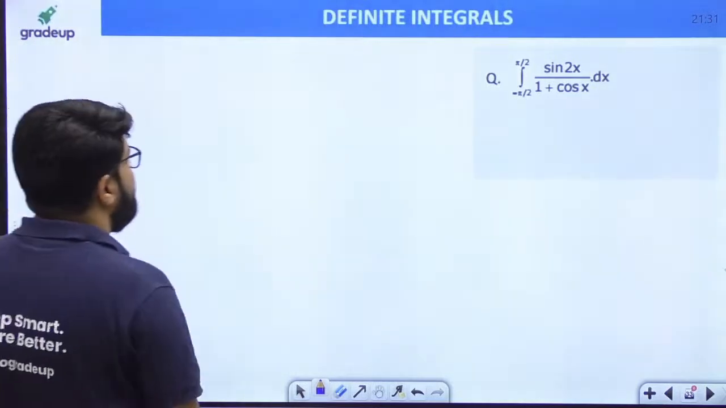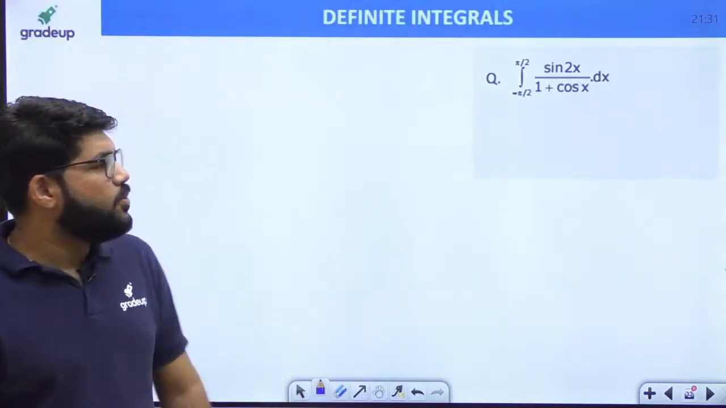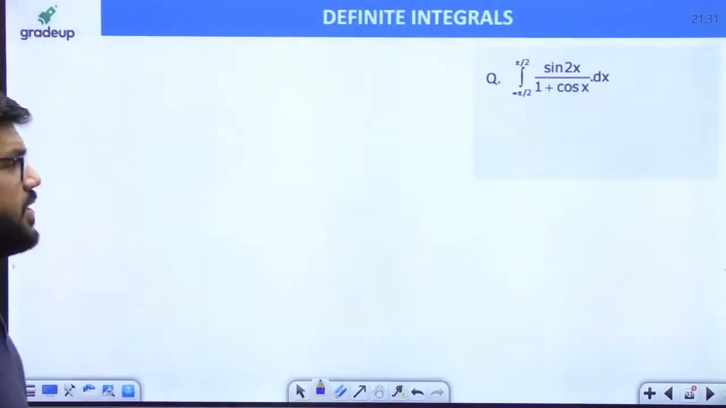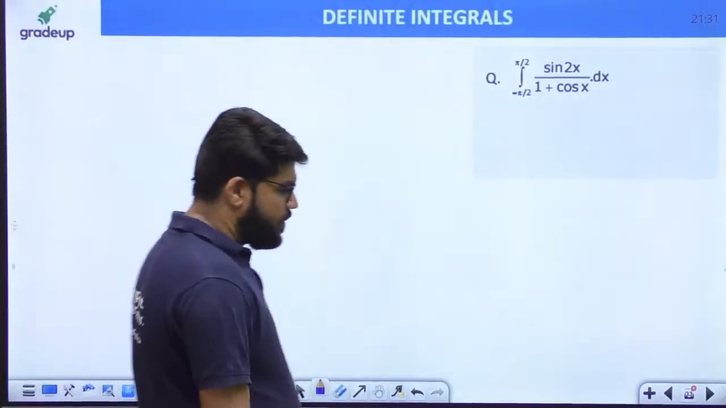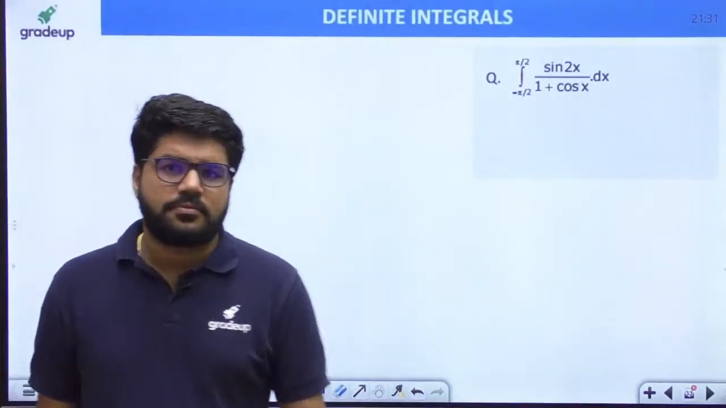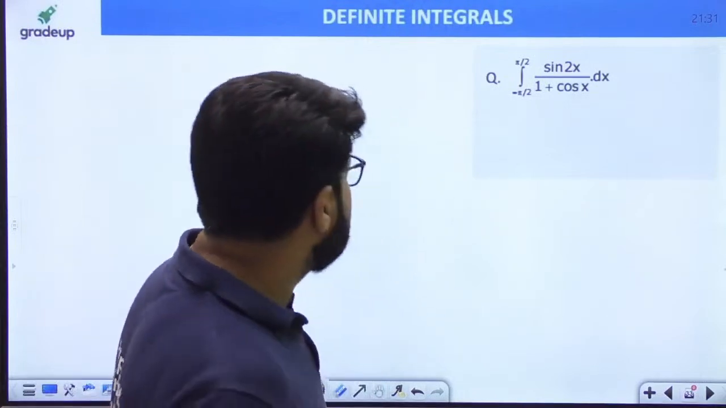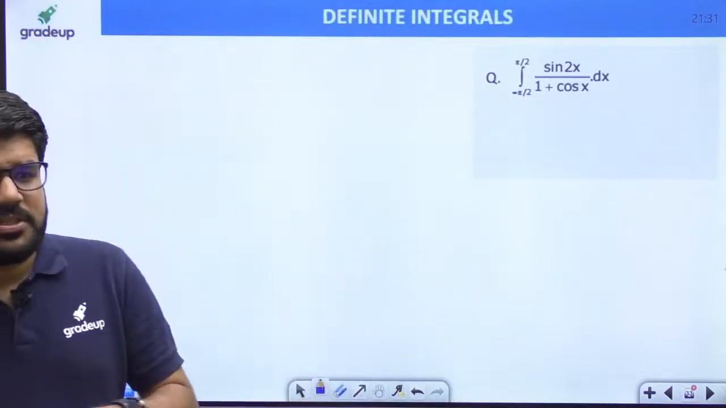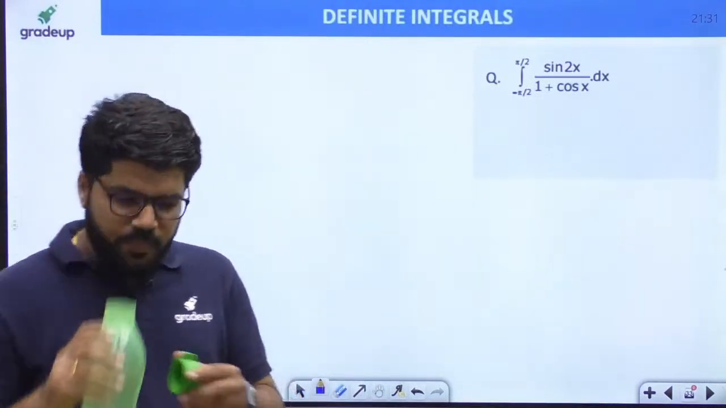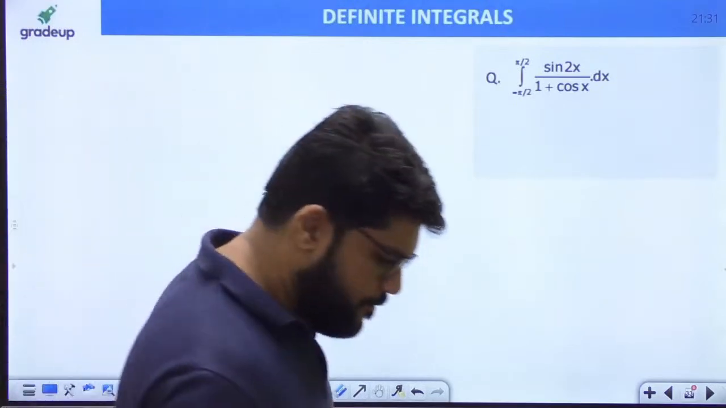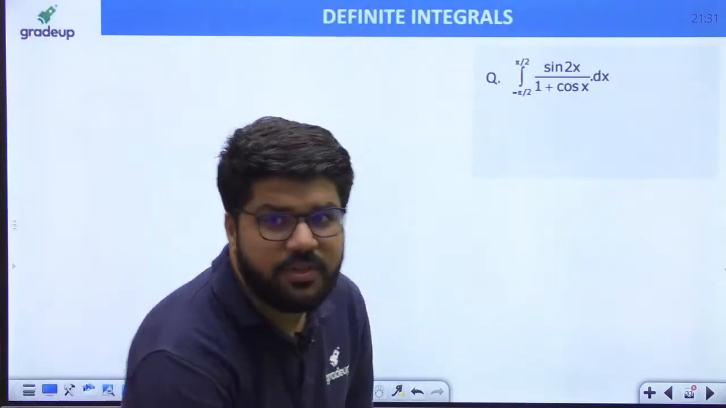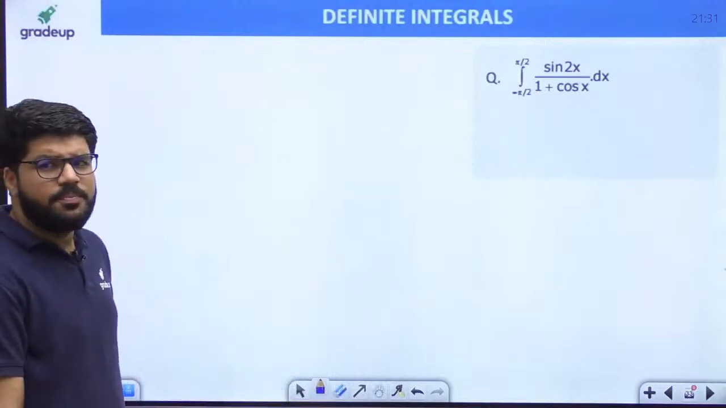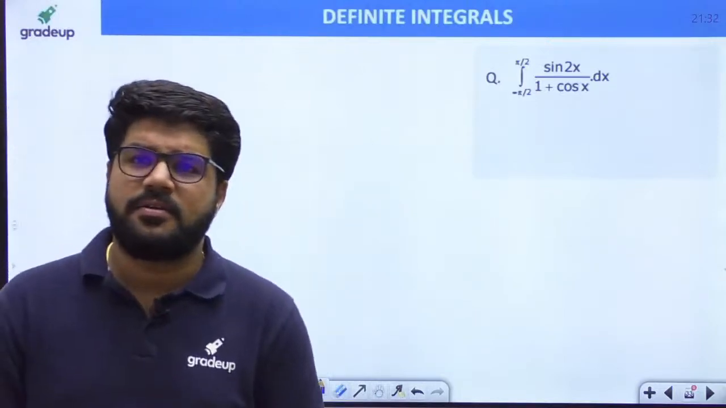Integral from minus pi by 2 to plus pi by 2 of sin 2x upon 1 plus cos x dx. What can be the possible answer for this integral? It's purely property based. Yes, Prahlad, correct answer.